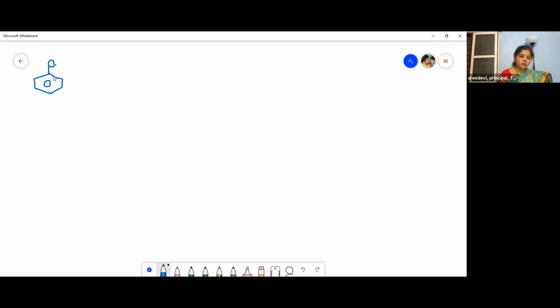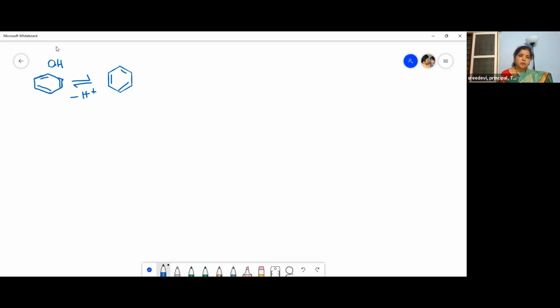So this is our phenol. Now I'm showing the resonance stabilized structures of phenol. Let me write the 3 double bonds inside also. Benzene has 3 double bonds: 1, 2, 3.